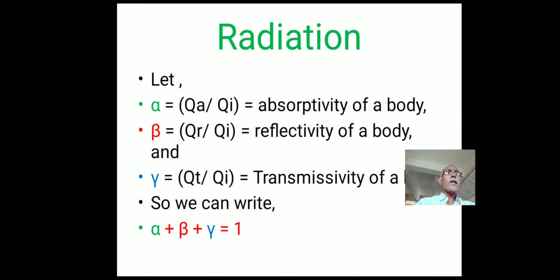So we can write this equation as alpha plus beta plus gamma equals 1, meaning the energy absorbed by the body plus the energy reflected by the body plus the energy transmitted by the body equals 1.